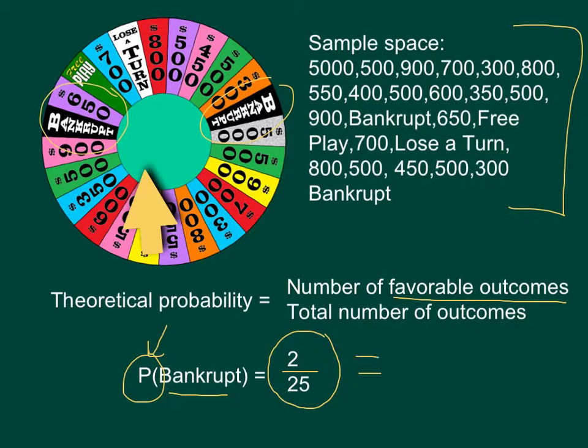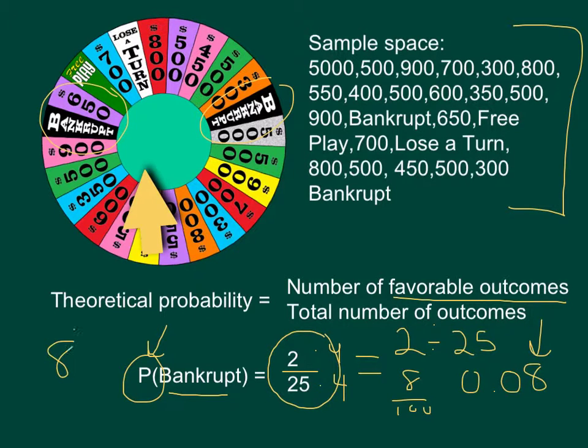You could also write it as a decimal. And as a decimal, we could either divide 2 divided by 25, or in this case, maybe we could make it into a bigger fraction, multiply by 4, multiply by 4, and get 8 over 100. And turn that into a decimal, that would be 0.08, which would be 8 hundredths. So you have a decimal, or you have a fraction, or of course you could think of it as a percent, an 8% chance of landing on bankrupt. So that's one application of the sample space, this theoretical probability, and the simple event, which would be the bankrupt.